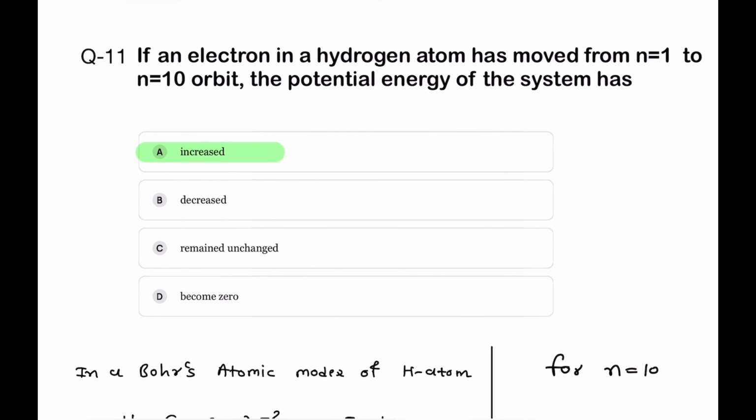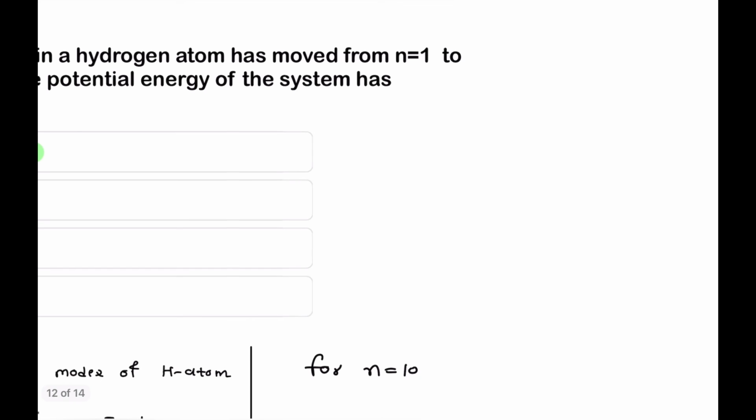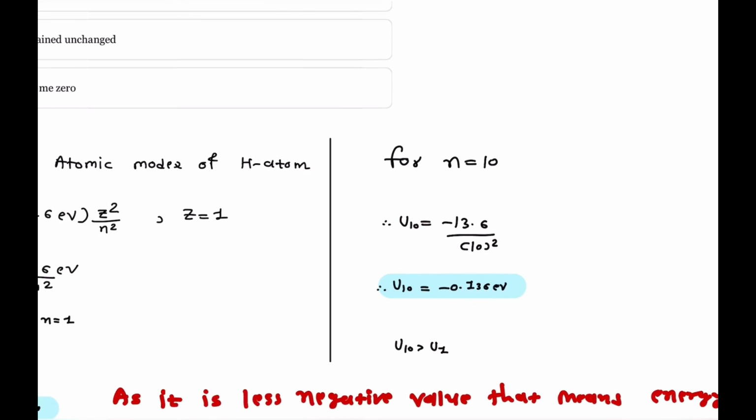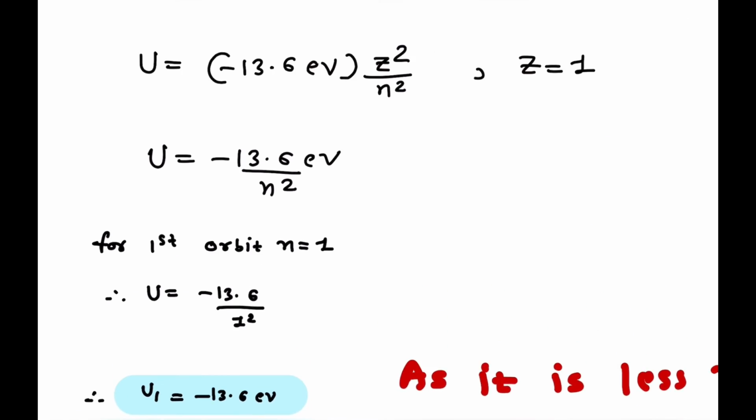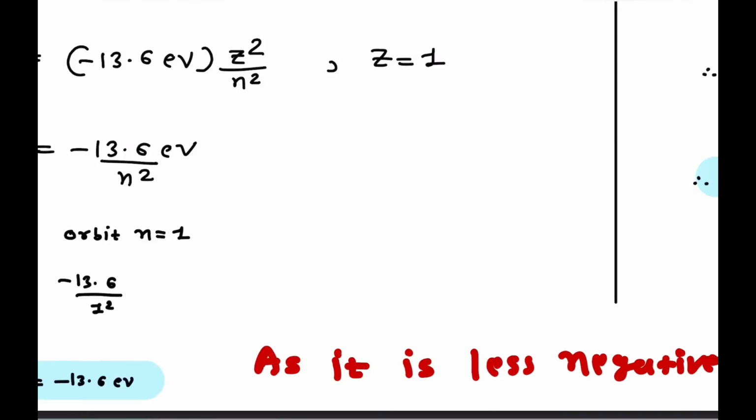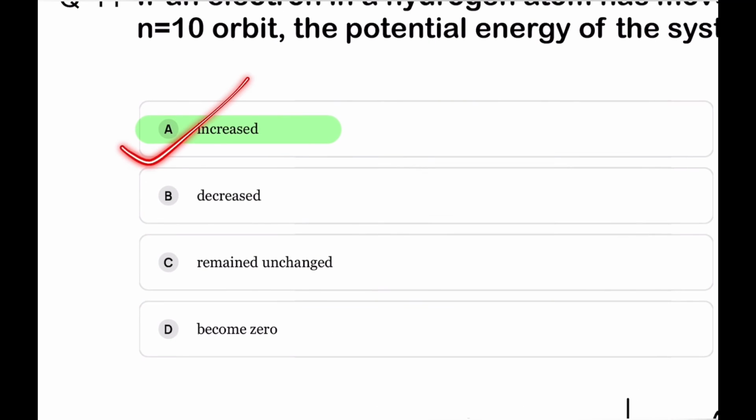When the electron in the hydrogen atom moves from the first orbit to the 10th orbit, n equal to 1 to n equal to 10, U10 becomes less negative compared to the first orbit. That's why the potential energy is increased. Option number A is correct.